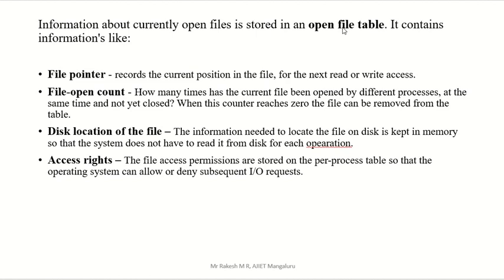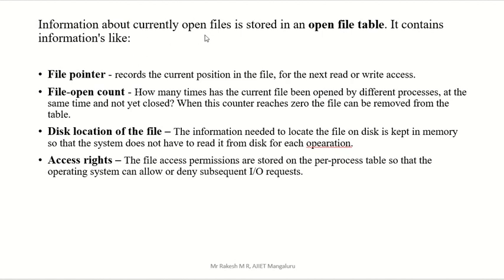Okay, the open file table contains these main things. If you are opening that file, you will get these things. One is where your current pointer is. Another is how many times that file has already been opened, and in which part of the disk that file is saved. Another is what protection is given for that particular file. That is also there in the open file table.